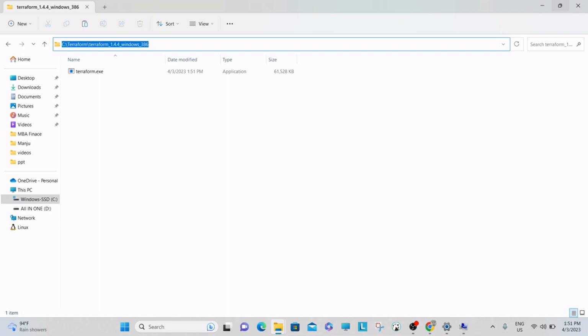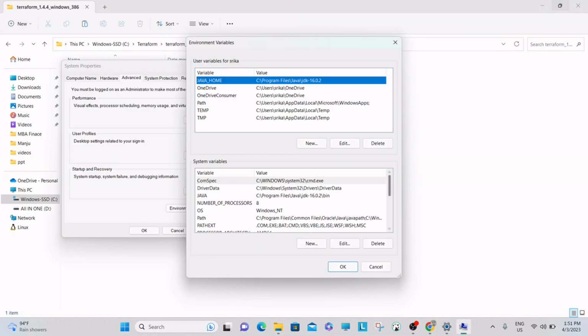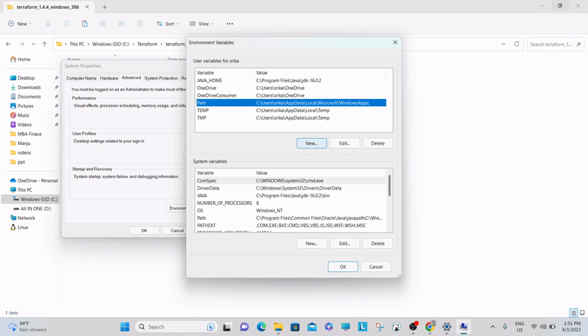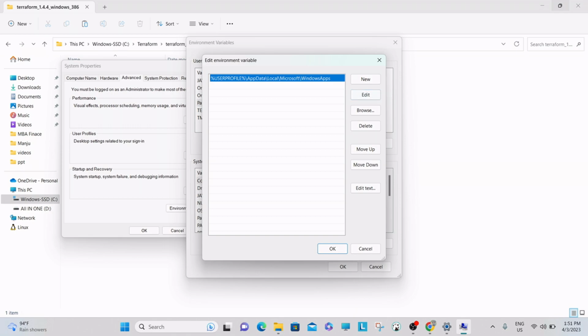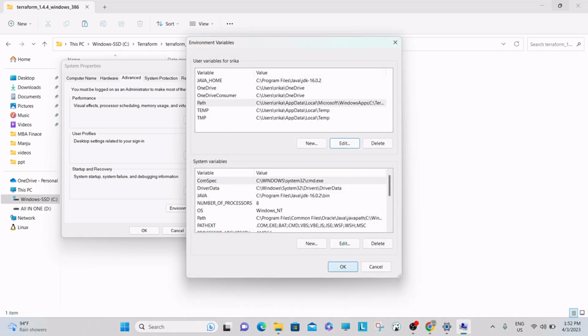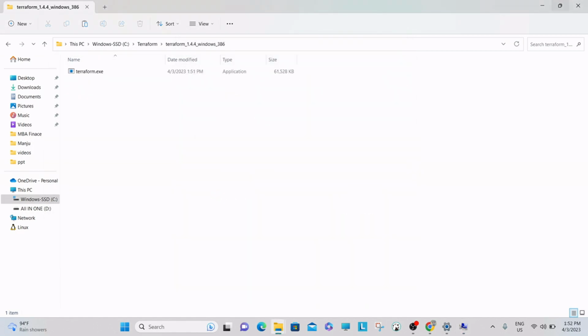I'm copying this path and going to the environmental variables and click on path and click on edit. Okay, here you have to click on new and paste the path of the terraform.exe file and click on close and click on OK and close all the files.